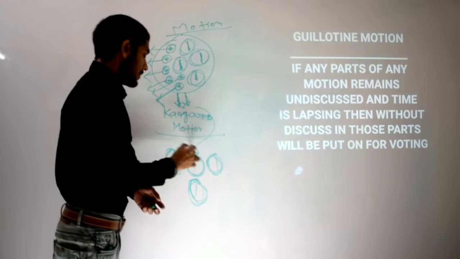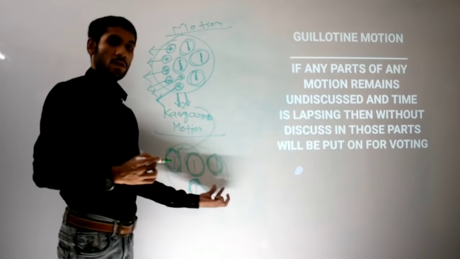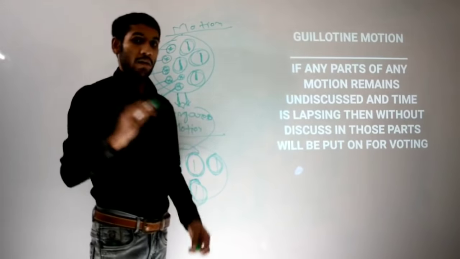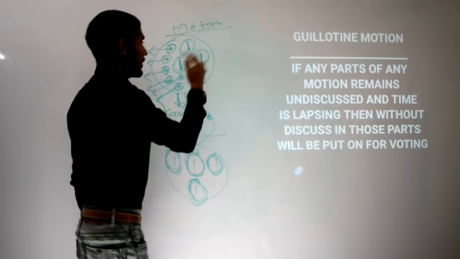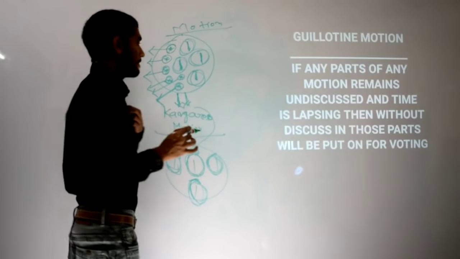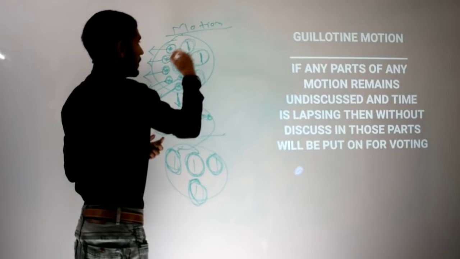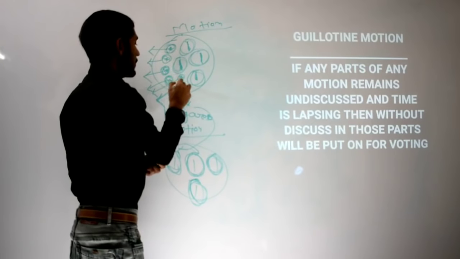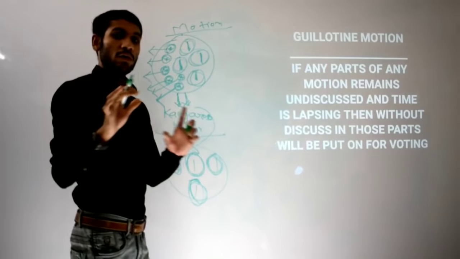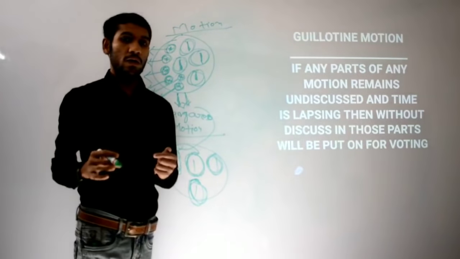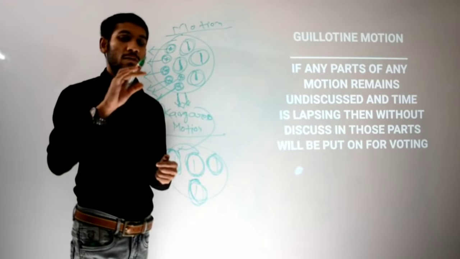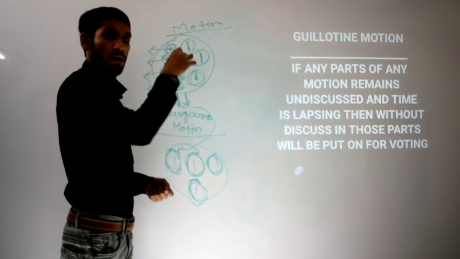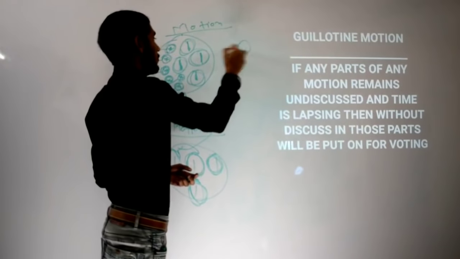What are the results of the voting of the major issues? The same result will be applied to these minor issues too, without voting. But what about the guillotine motion? See, what happened is that due to time lapsing, these minor issues were not discussed at all, or not satisfactorily discussed. Just understand that discussion happened only on some of the important issues of the motion.